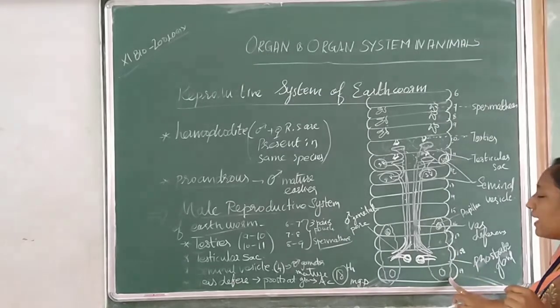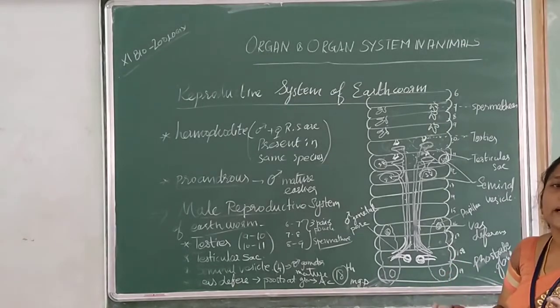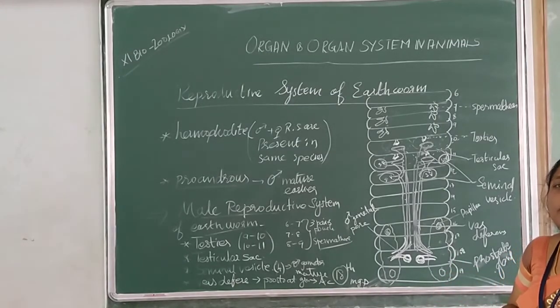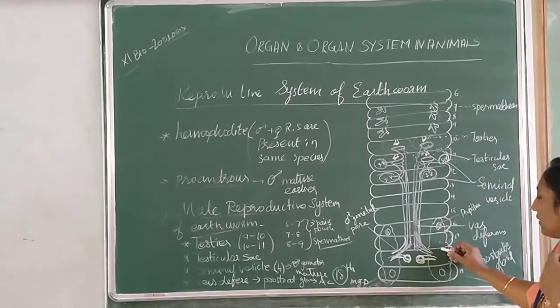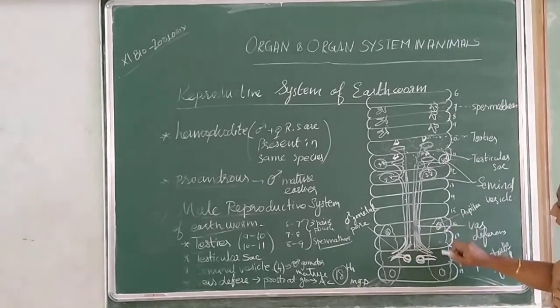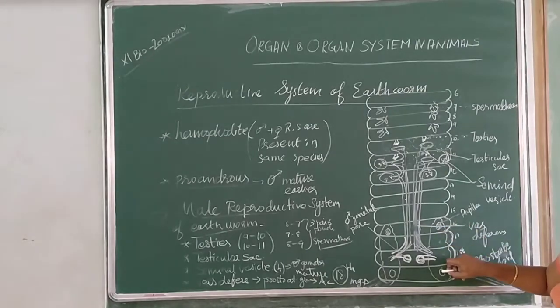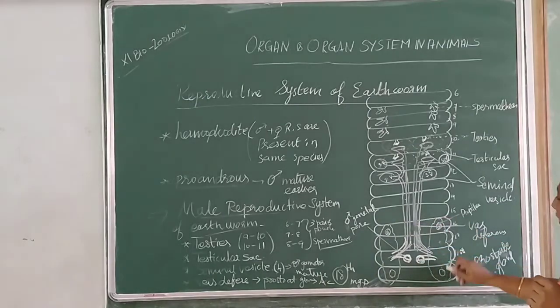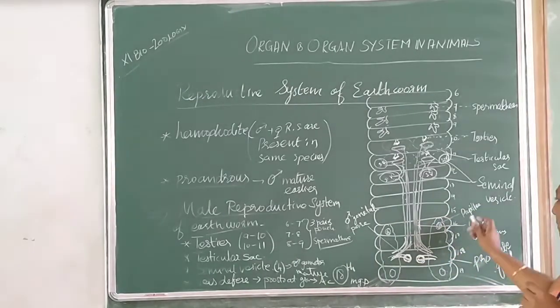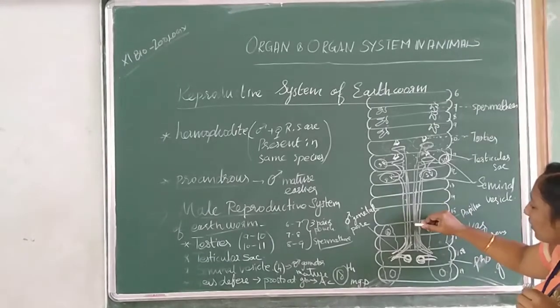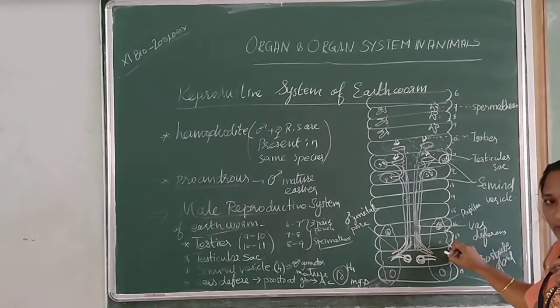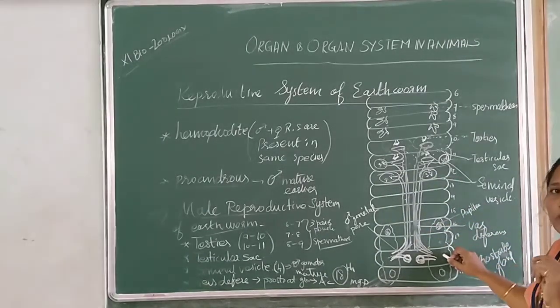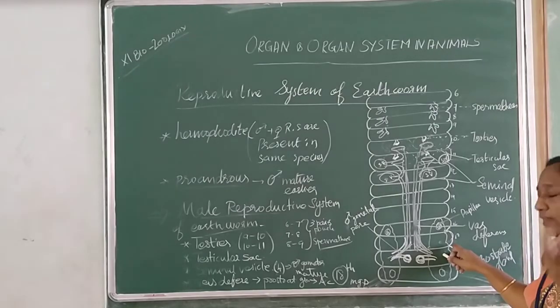This prostate gland is useful for the maturation and expulsion of the male gamete. It is associated with some other glands, and these glands open by means of 4 pores, called papillae. From the vasa deferens, the male gamete enters into the prostate gland. These glands also produce certain fluids which nourish the male gamete for the further process.